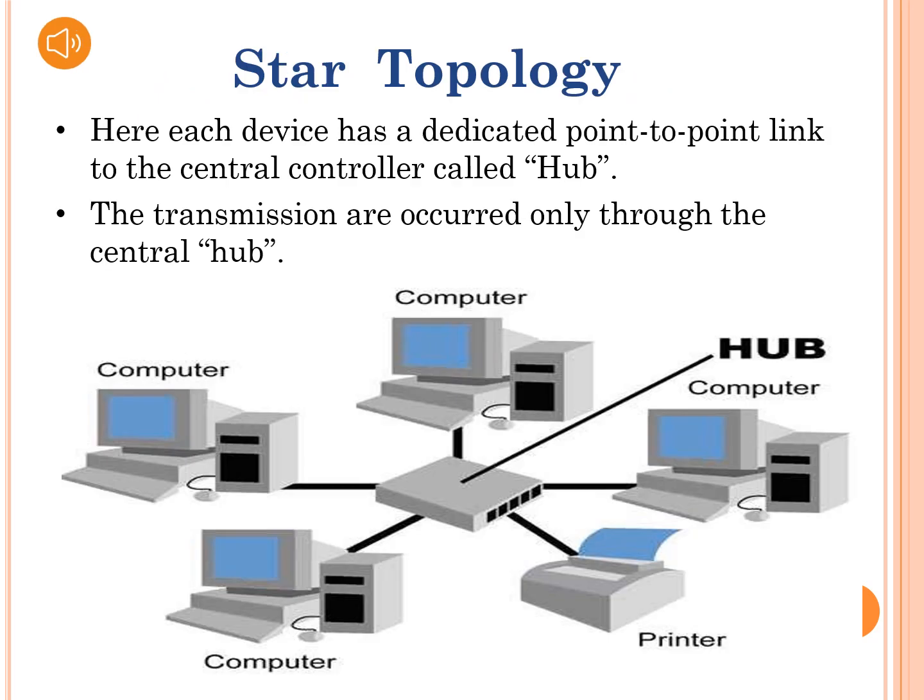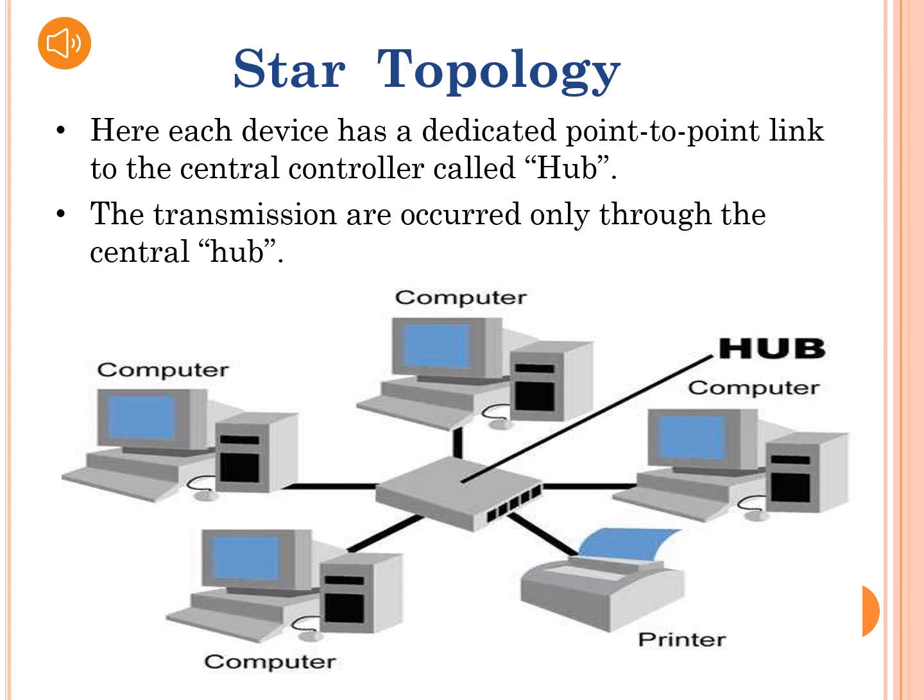Star topology. Here, each device has a dedicated point-to-point link to the central controller called hub. The hub takes a signal that comes from any node and passes it along to all the other nodes in the network. The hub controls all functions of the network. In this figure, you can see the physical structure of star topology.